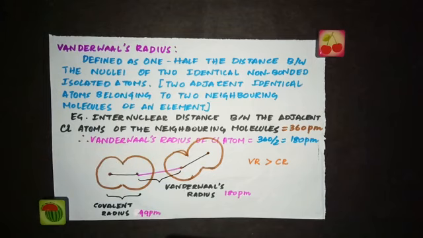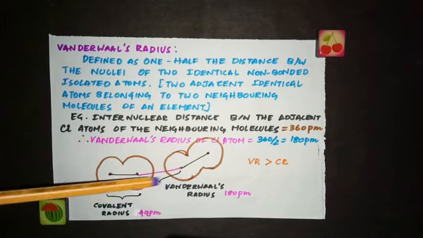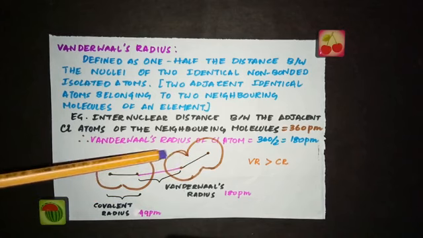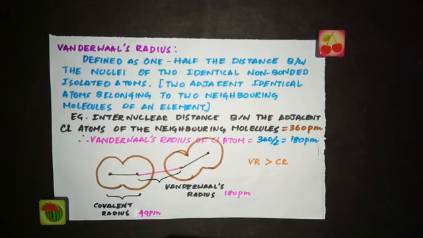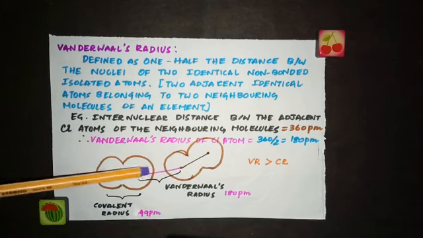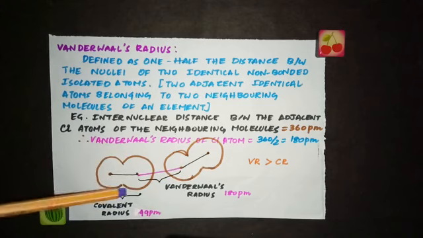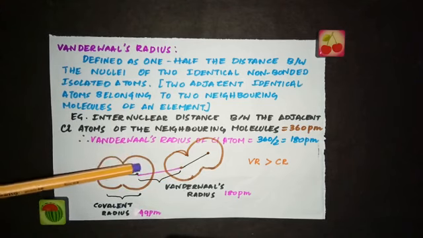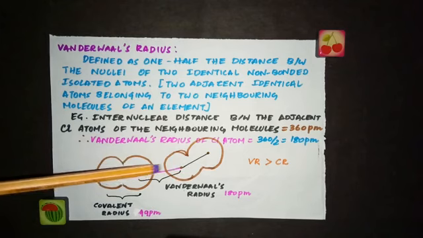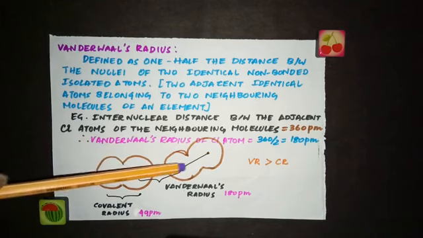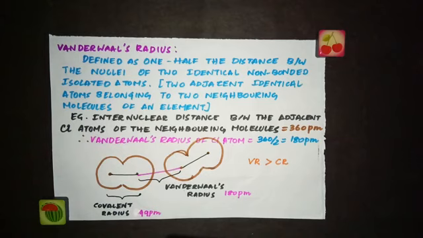Now comparing van der Waals radius with covalent radius, the van der Waals radius is bigger in size than the covalent radius. The reason is, when we are talking about van der Waals forces of attraction, they are weak, and therefore this distance will be much larger than between covalently bonded atoms. In the case of covalently bonded atoms, they are overlapping on one another, so this distance is less. Whereas between this and this atom, there is just the weak van der Waals force of attraction, so this length is bigger. So the van der Waals radius is bigger in size than the covalent radius.